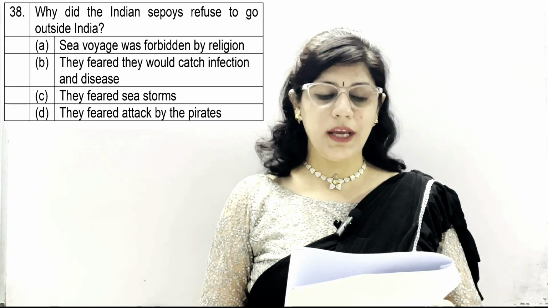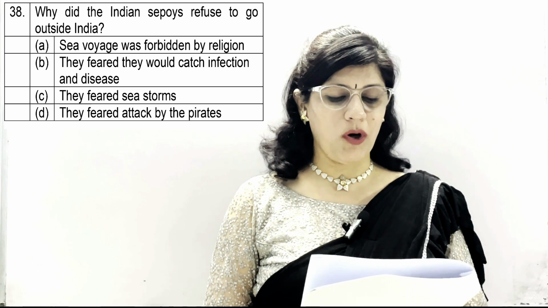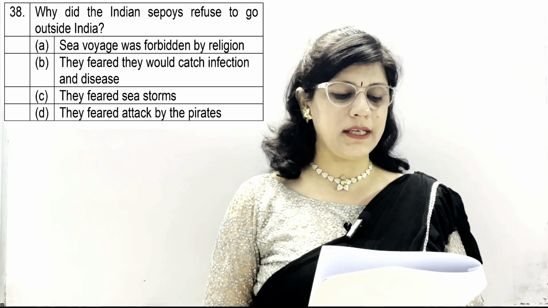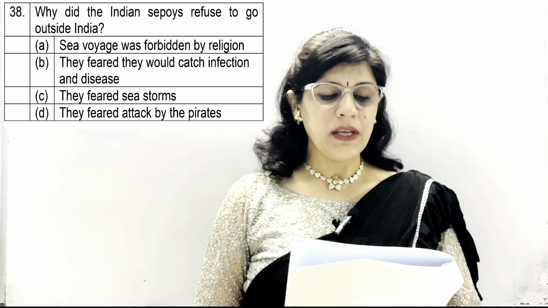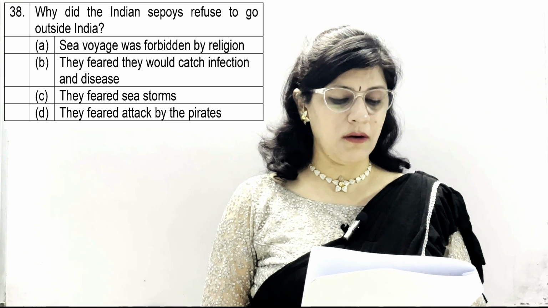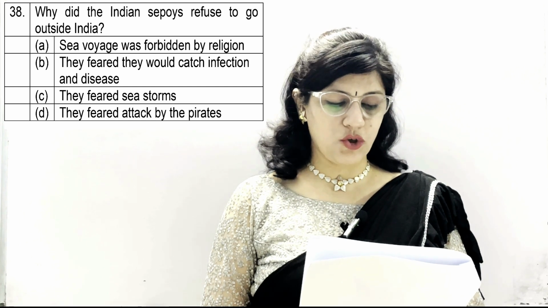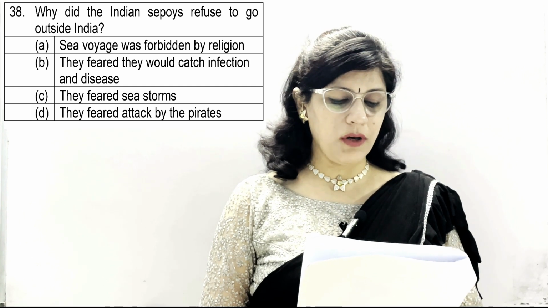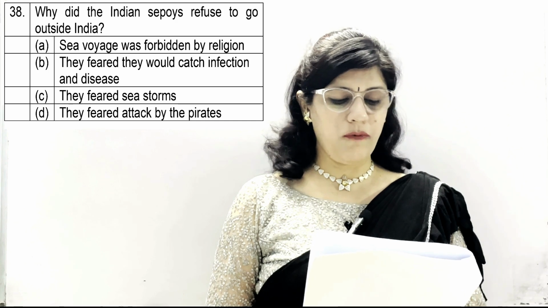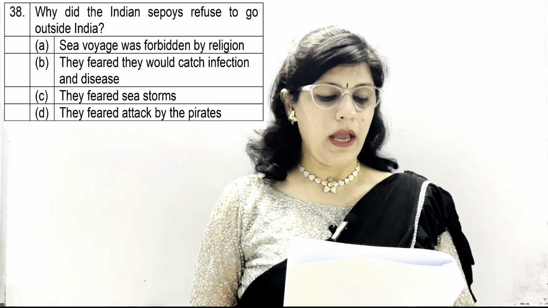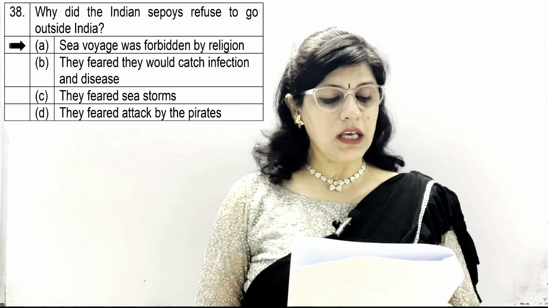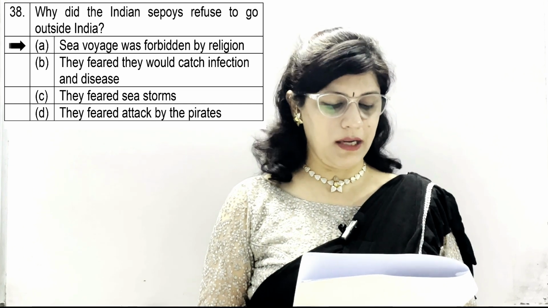Question number 38. Why did the Indian sepoys refuse to go outside India? Option A, sea voyage was forbidden by religion. B, they feared they would catch infection and disease. C, they feared sea storms. And D, they feared attack by the pirates. And the correct option is A, sea voyage was forbidden by religion.